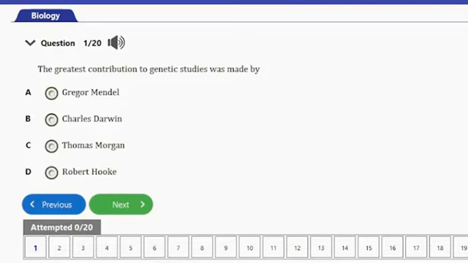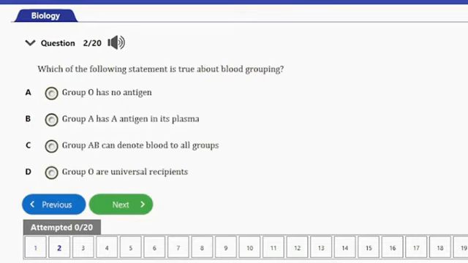It says, the greatest contribution to genetic studies was made by A. Gregor Mendel, B. Charles Darwin, C. Thomas Morgan, and D. Robert Hooke. The answer to this question is option A. The greatest contribution to genetic studies was made by Gregor Mendel. Mendel's experiment with pea plants established many of the rules of heredity. It's now referred to as the law of Mendelian inheritance. His work laid the foundation for the study of genetics. Let's consider the next question.